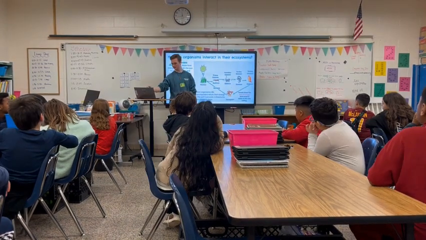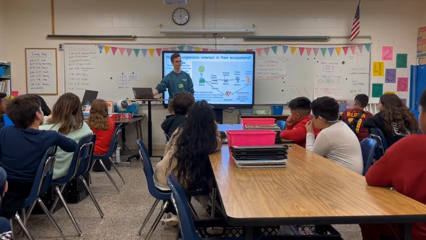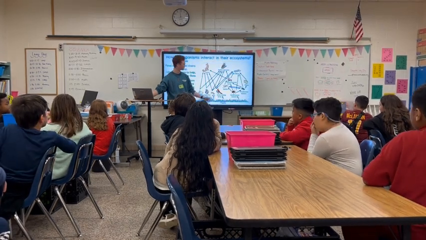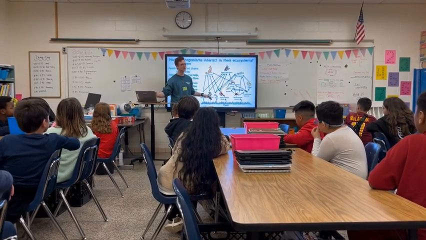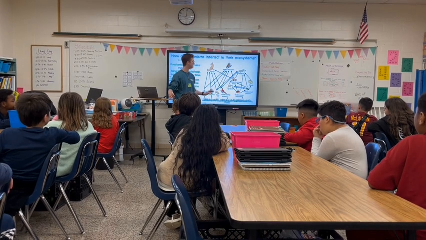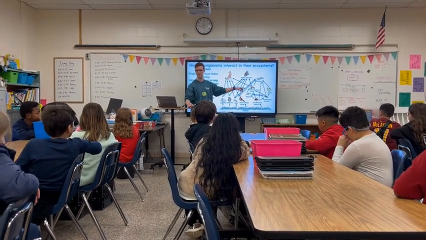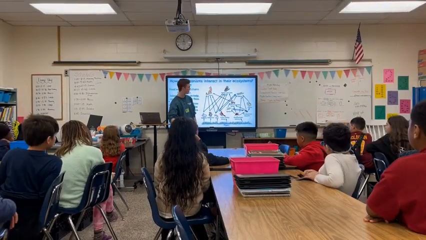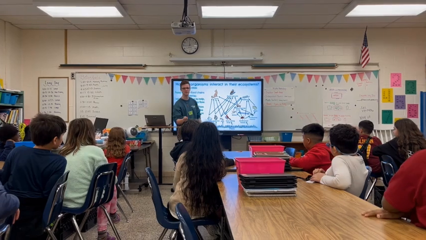Do you guys think that there's only one food chain in an ecosystem? No, that's what a food web is. Because we have a whole bunch of different organisms interacting with each other in a food web. So making a whole bunch of different food chains into one big food web. All right, so let's say we take out... Y'all, give me an example.